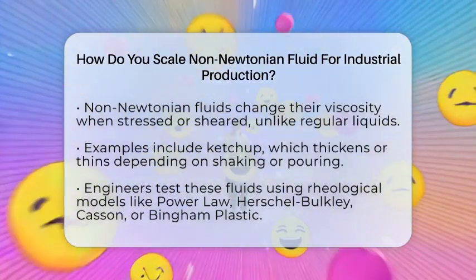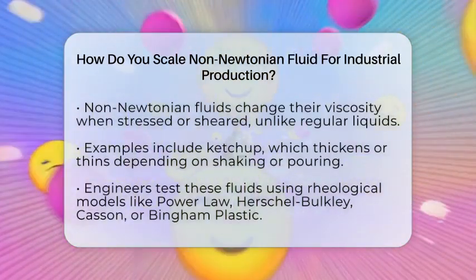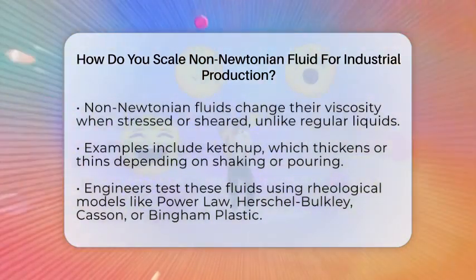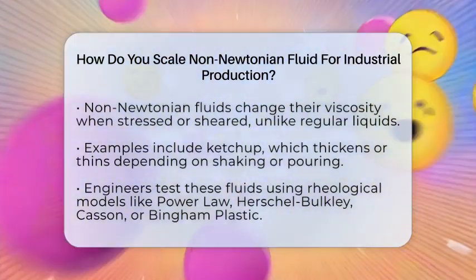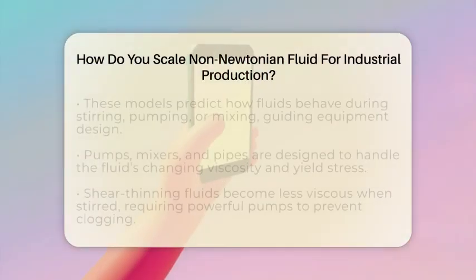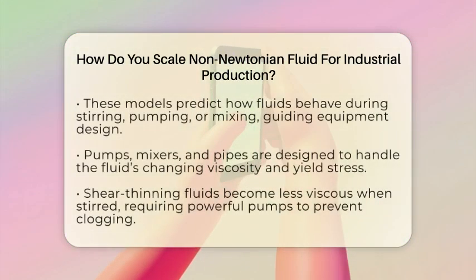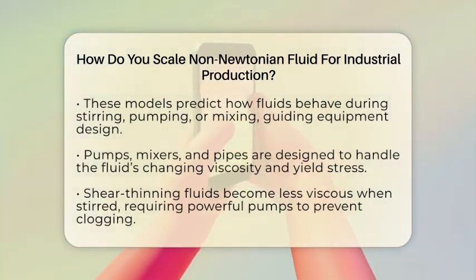To produce these fluids in large amounts, engineers first need to understand how they behave under different conditions. They do this by testing the fluid's rheological properties using models like the Power Law, Herschel-Bulkley, Casson, or Bingham plastic. These models help predict how the fluid will act when stirred, pumped, or mixed, which is key for designing the right equipment. Once they know how the fluid responds, they can design pumps, mixers, and pipes that handle the changing viscosity and yield stress properly.